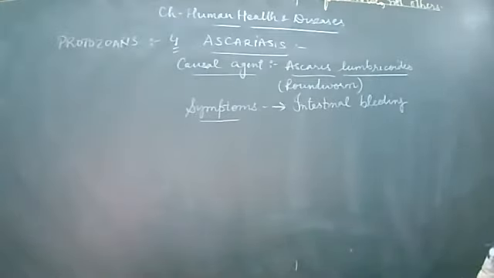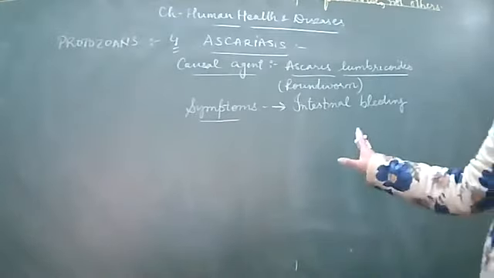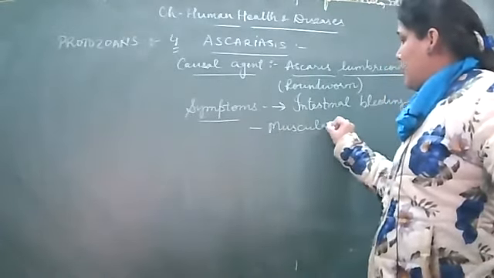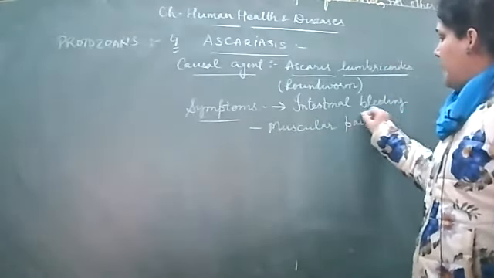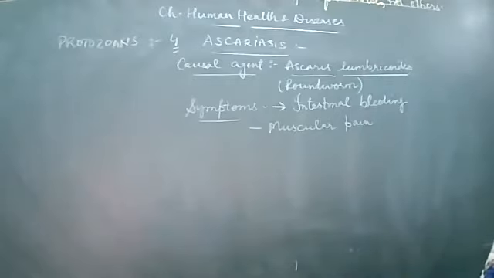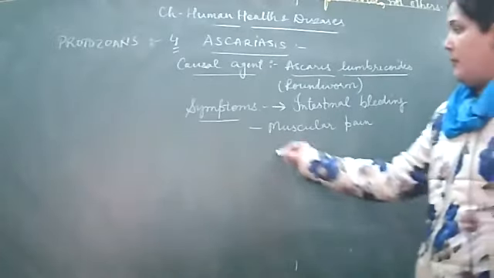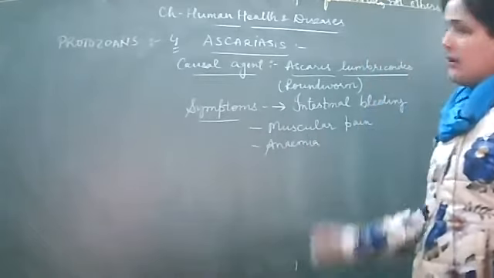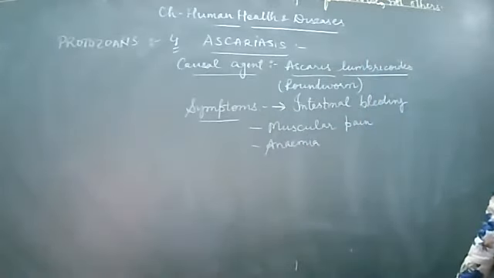So this is intestinal bleeding as the first symptom. Then the person may also suffer with pain in the muscles, that is muscular pain, followed by certain anemic conditions. Anemia can also happen because blood loss is occurring.